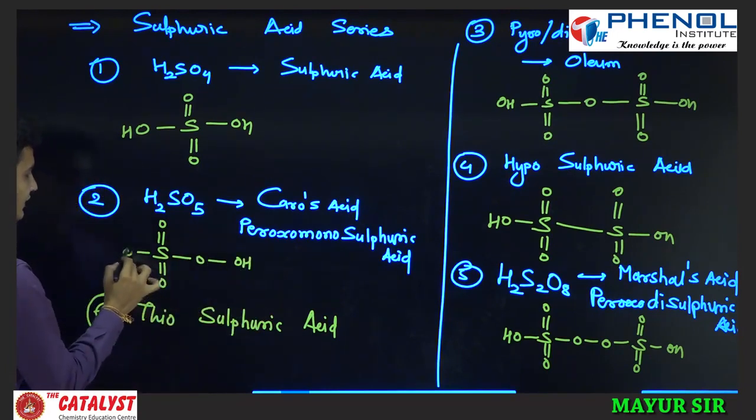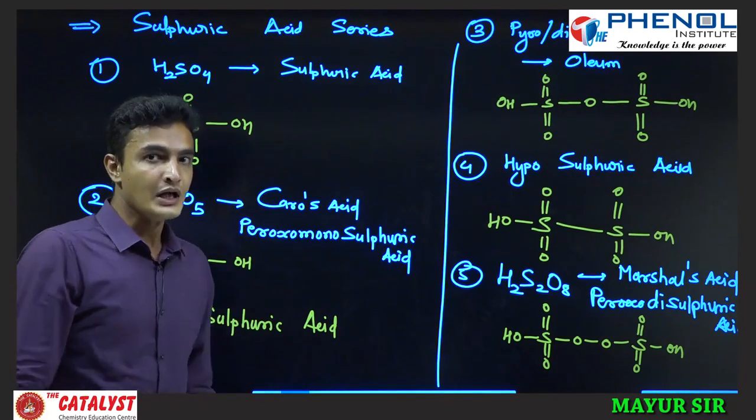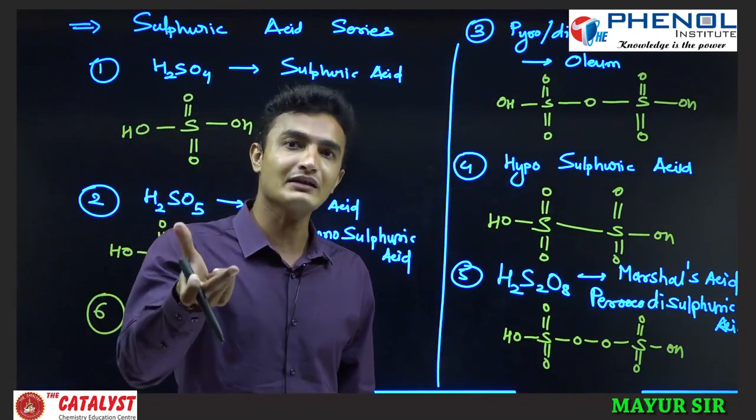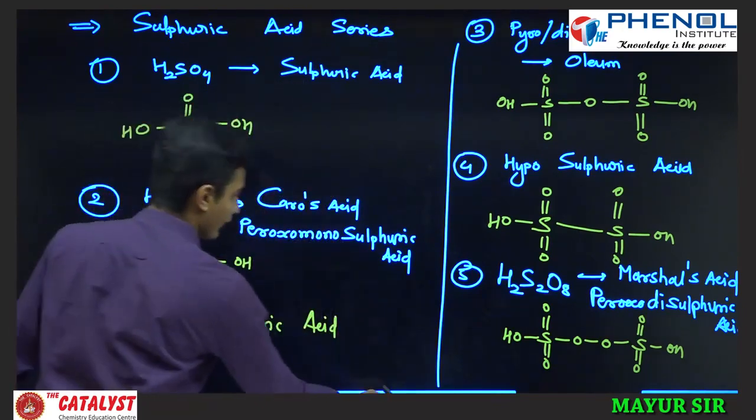One more oxygen is there due to the peroxy linkage. That is what is called peroxo monosulfuric acid. And what I told you about thiosulfuric acid: you just remove one S double bond O and put S double bond S instead of double bond O. That is what is called thiosulfuric acid.